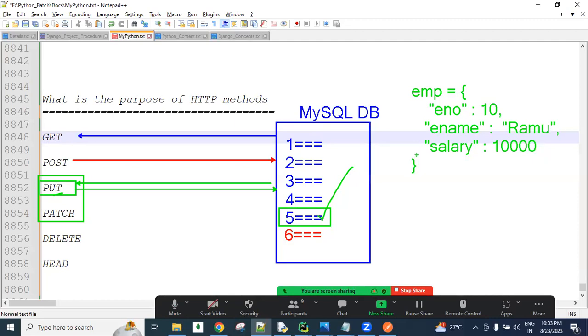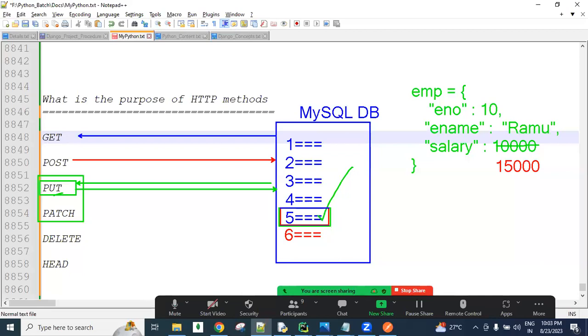If I'm using PUT, and my intention is to update only the salary, instead of 10,000 I want to change it to 15,000. So just the salary field I want to change, only the salary column in the database.